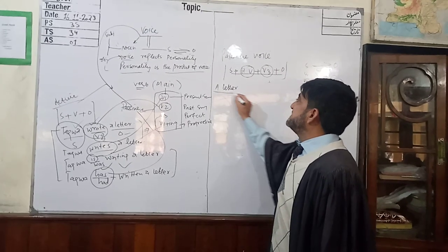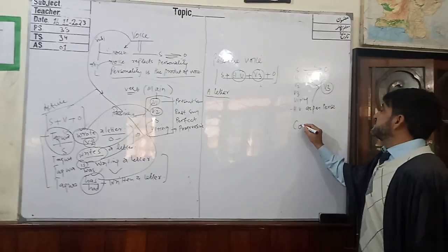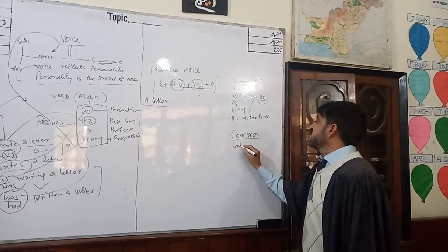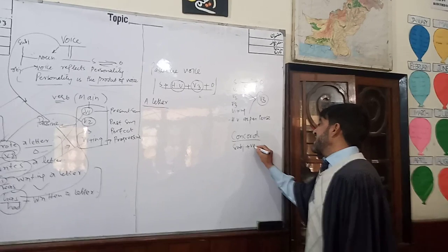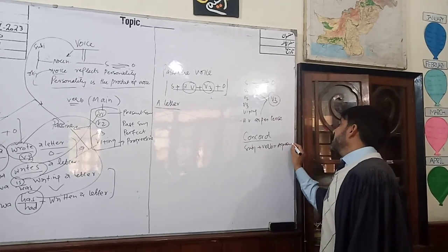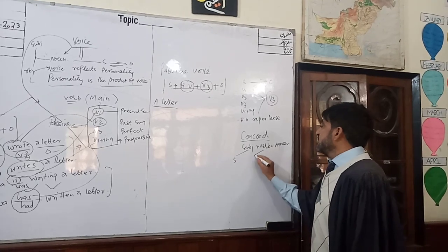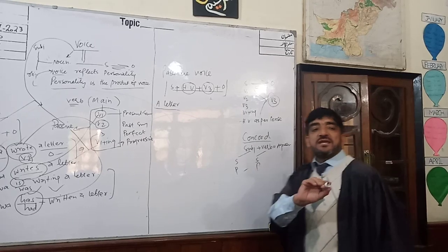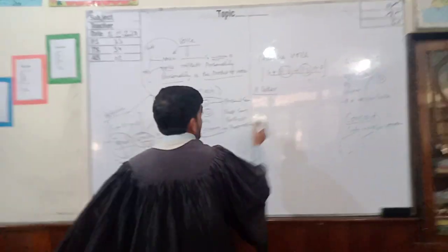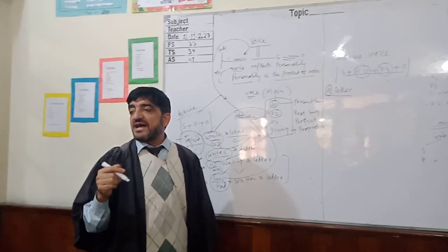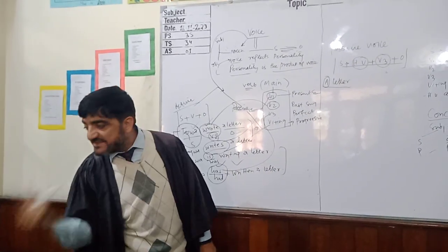if the subject is singular, we have already studied concord. Concord means subject plus verb agreement. If the subject is singular, the verb must be singular. If the subject is plural, the verb must be plural. So in this sentence, a is the indefinite article, which represents singular.